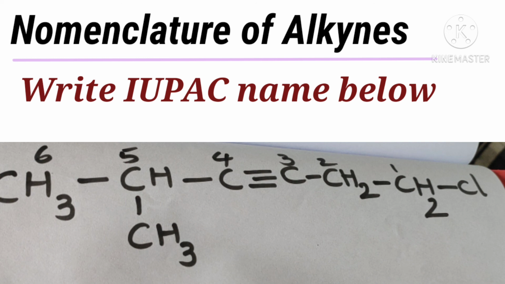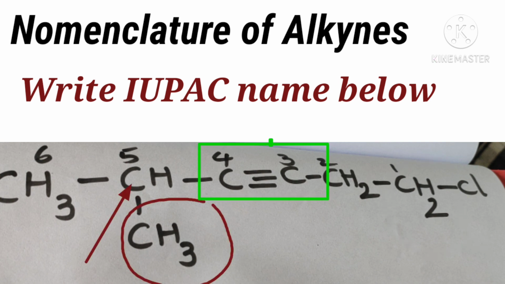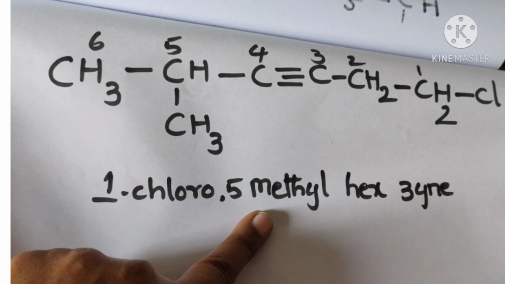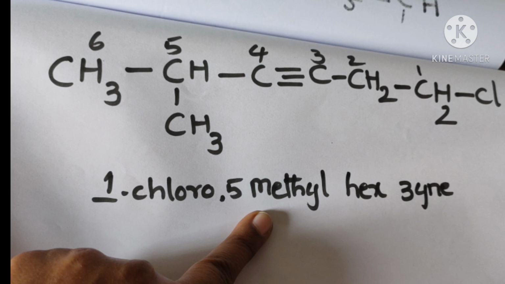The first carbon carries the chlorine atom, the fifth position has a methyl group, and the triple bond is present between the third and fourth carbon. Writing the name of the alkyne, the lowest carbon number is preferred, so the lowest is C3. The IUPAC name is 1-chloro-5-methylhex-3-yne.